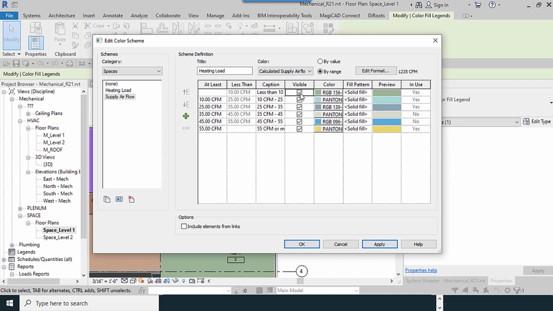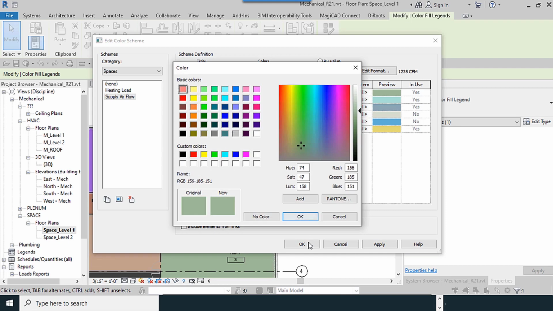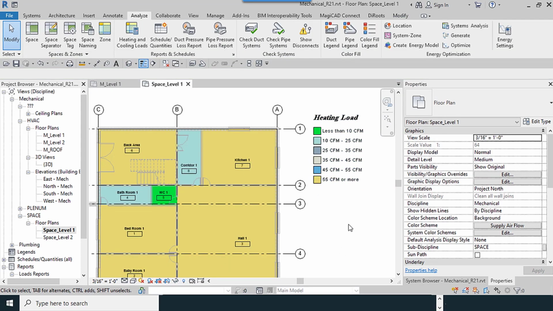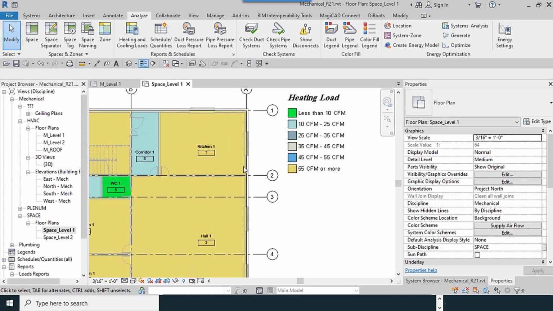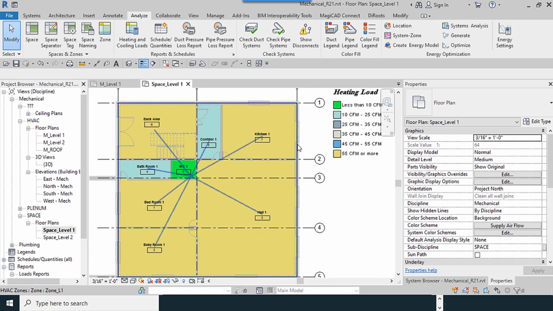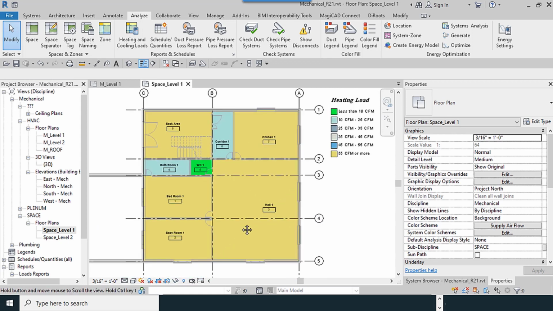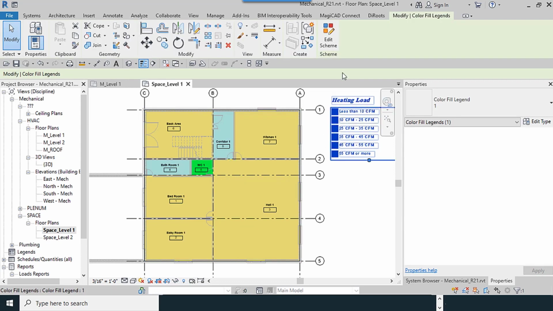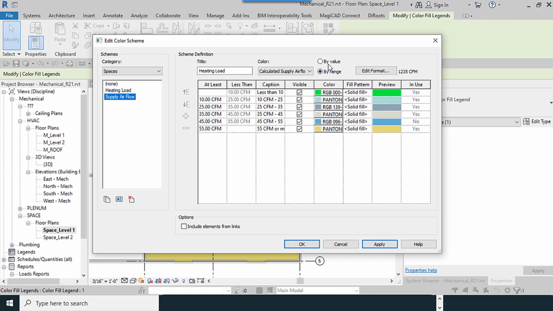Caption is shown here, visible. You can change the color, which color do you want? For example, for 10 CFM, 45 to 55. Apply, OK. Like this. Because we didn't select them for all the spaces, you can see same color for all of them. As an exercise, you can change the color for each space.